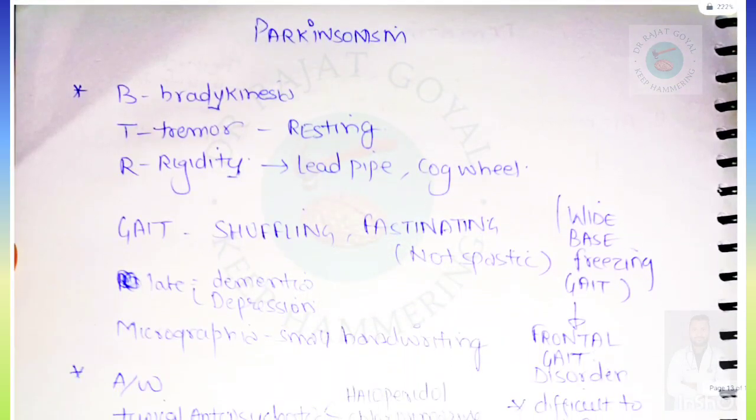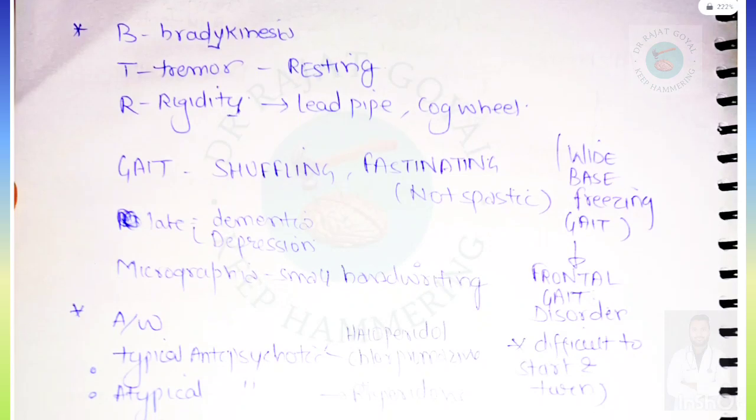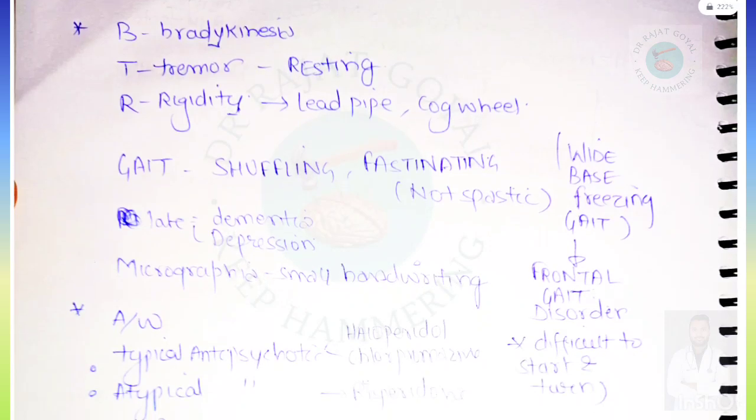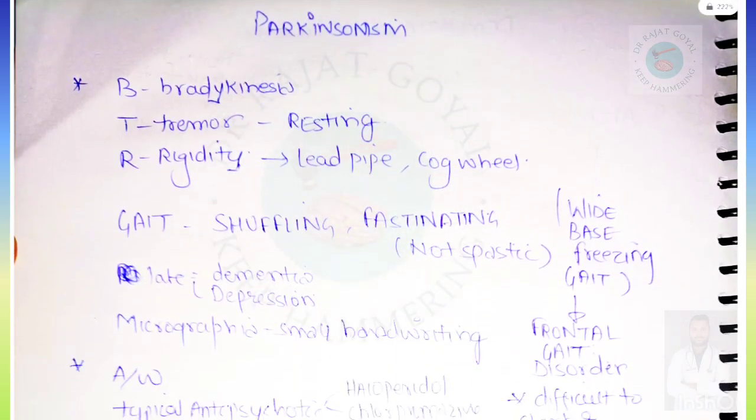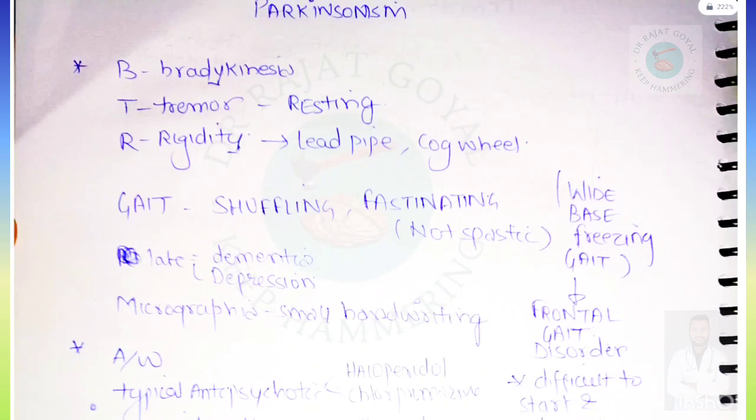Next topic is Parkinson disease, Parkinsonism. So in Parkinson's, we have to remember BTR: bradykinesia, tremor, which are generally resting tremors, and rigidity, which can be lead pipe rigidity or cogwheel rigidity. And gait disturbance is also there in Parkinson's. So it can be shuffling or festinating gait.